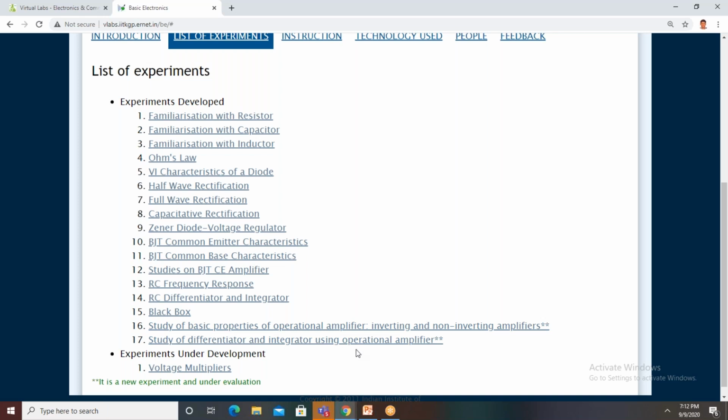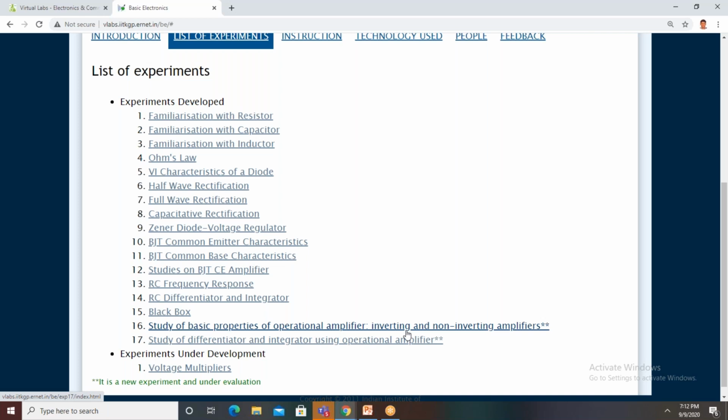Inverting mode of operation and non-inverting mode of operation. So we will see the basic properties of these two, that is inverting and non-inverting. For that, you click on this experiment, that is the study of basic properties of operational amplifier.